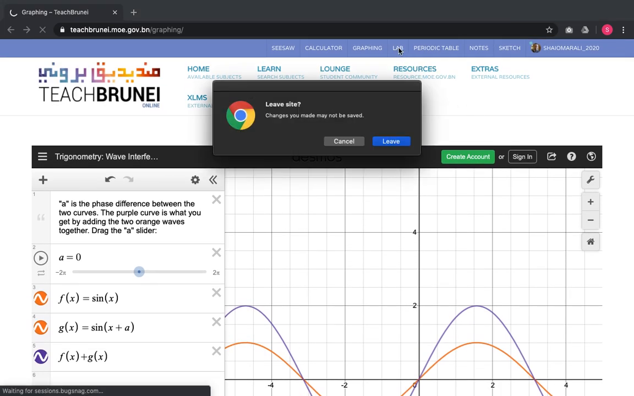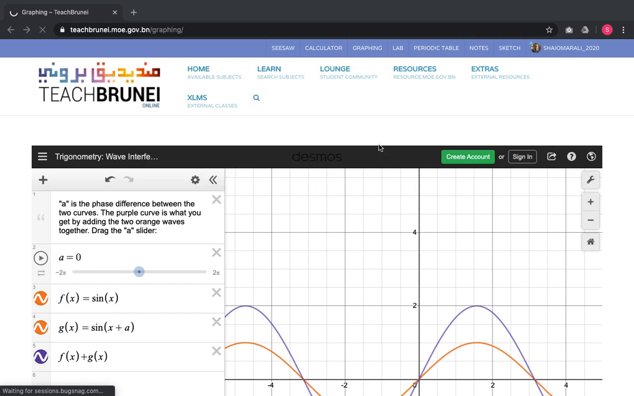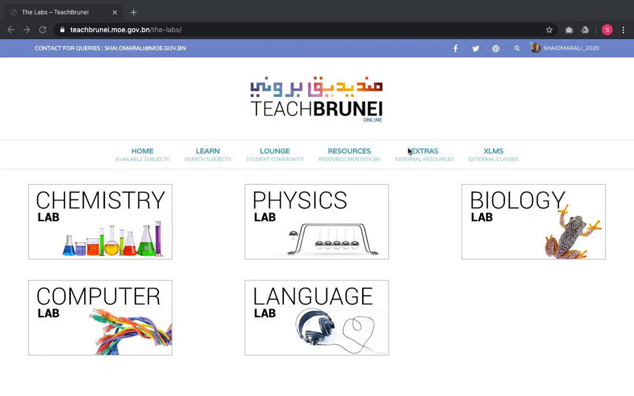We also have several labs that are available through TeachBrunei LMS. So these are the labs that are available through TeachBrunei LMS. At the moment, we're working with chemistry labs, physics labs, biology lab, computer labs, and language lab. Now, we're going to go briefly through each one. In fact, we're just going to go to 2 of these. All right, we're going to go to the chemistry lab.